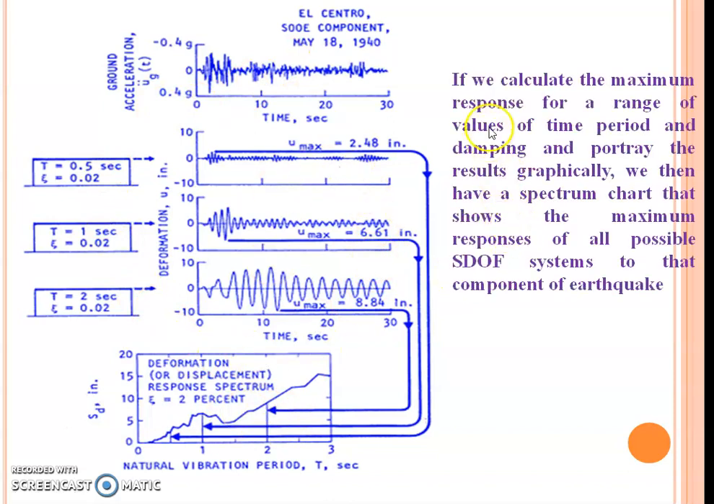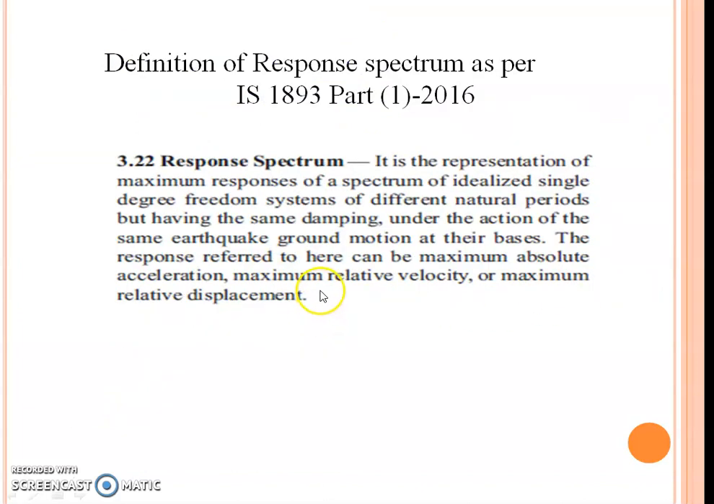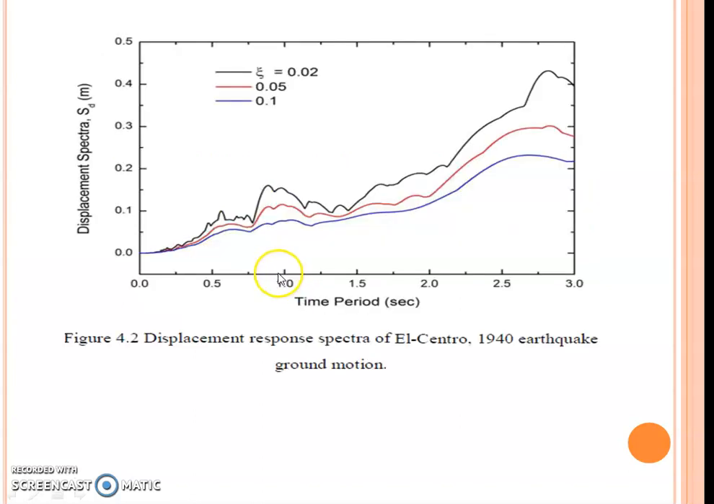So if we calculate the maximum response for a range of values of time period and damping and portray the result graphically, we then have a spectrum chart that shows the maximum responses of all possible single degree of freedom systems to that component of earthquake. Okay, the definition of response spectrum is given in IS 1893 part 1 2016, clause 3.2.2, and I have shown here a typical response spectrum of the El Centro earthquake 1940 having different values of damping. Okay, thank you.